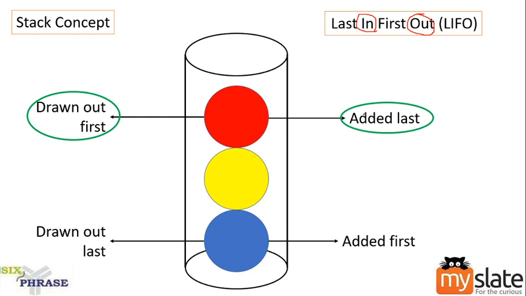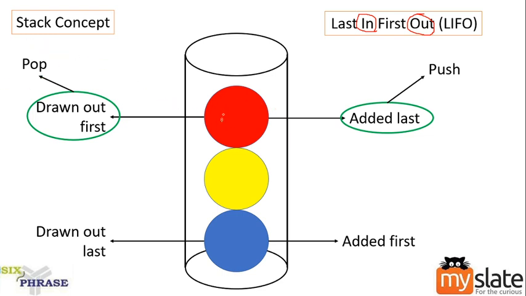So in technical terms, we call it added and drawn out. In terms of stack, the adding operation, the insertion operation, is called the push operation. And drawing out, the removing operation, is called the pop operation. Clear? These are the stack terms. Whenever you add an element in stack terms, I say we are pushing an element. And whenever I remove an element, I'll say we are popping an element. This is the basic.